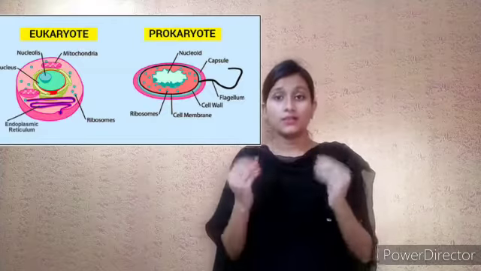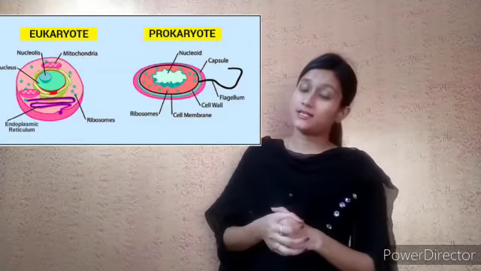Now, another thing that is very important is the cytoplasm. The cell contains cytoplasm, which is a jelly-like substance inside the cell but outside the nucleus. The cytoplasm contains many other cell organelles that help it to carry out the different metabolic activities to survive. So that was the basic introduction about the cell.